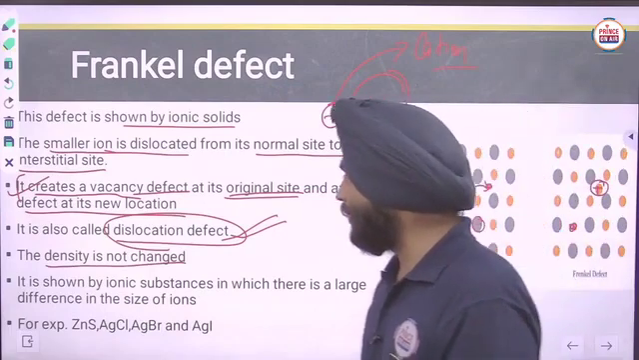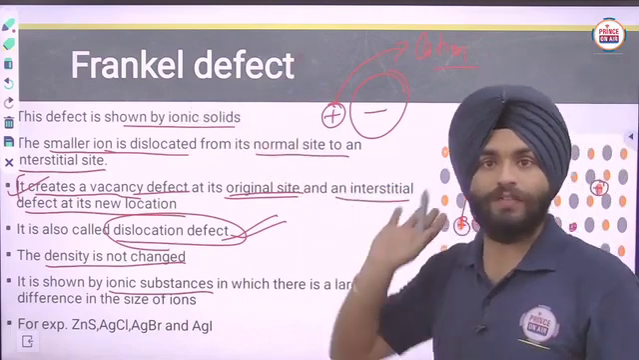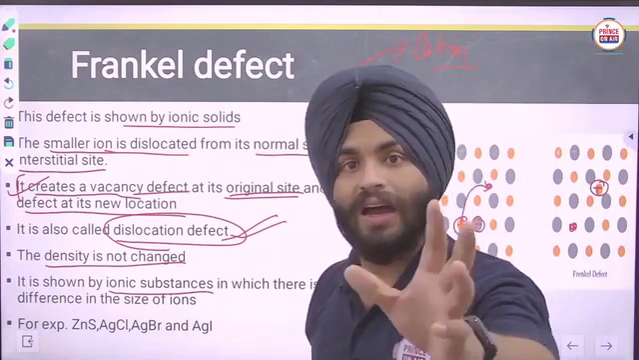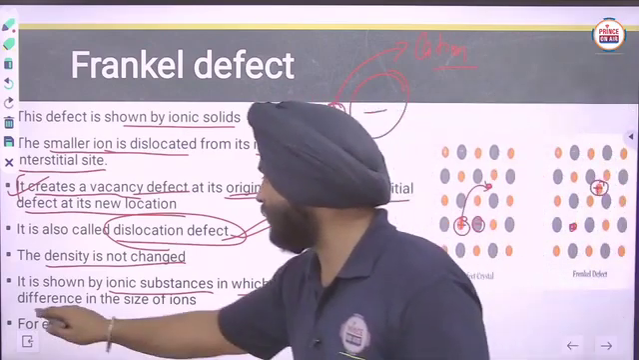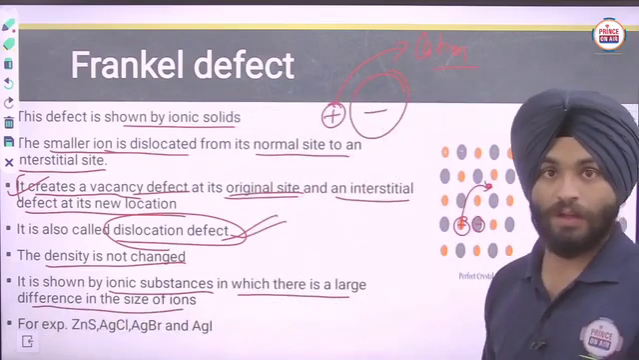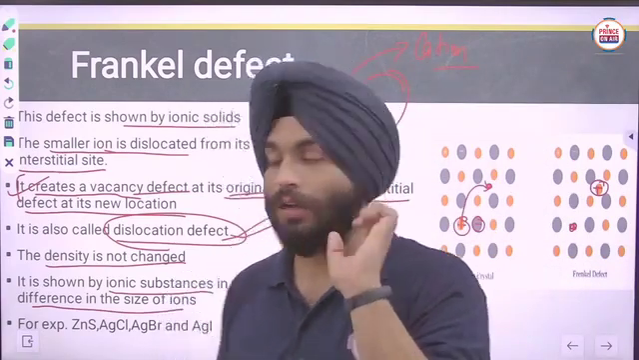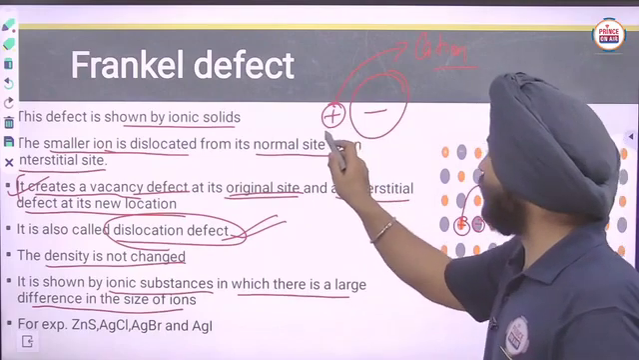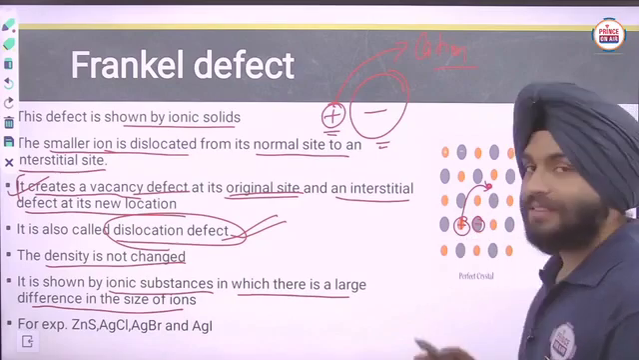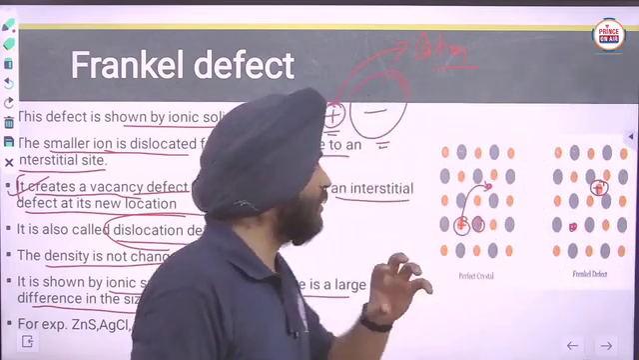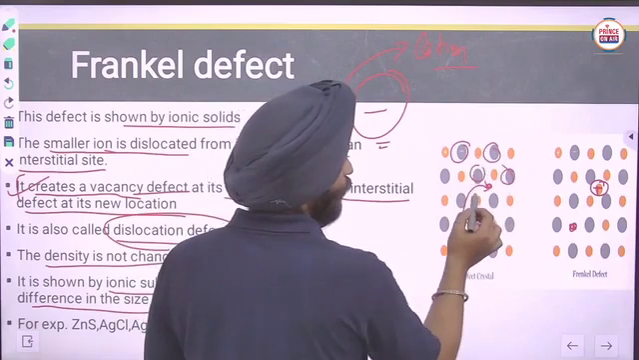So it is shown by the ionic substances that we have already discussed. Frenkel and Schottky defects will be shown by ionic solids in which there is a large difference in the size of ions. Large difference in the size of ions, that is the most important point here. Clear? Whenever the cation size is smaller and the anion size is bigger, they will have more vacant space here.